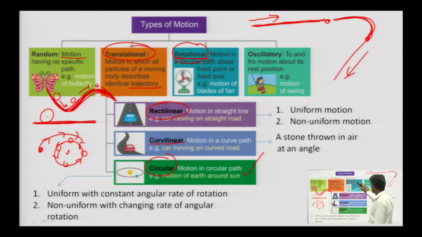But rotational means it is rotating about some particular axis. Say water filled in this beaker; if the water is rotating about this axis, that type of motion comes under rotational. Oscillatory is a periodic motion, a to and fro motion about its rest position.